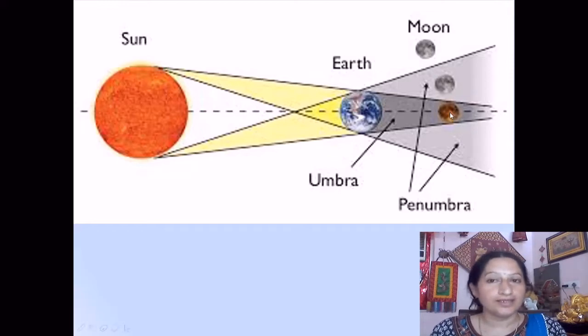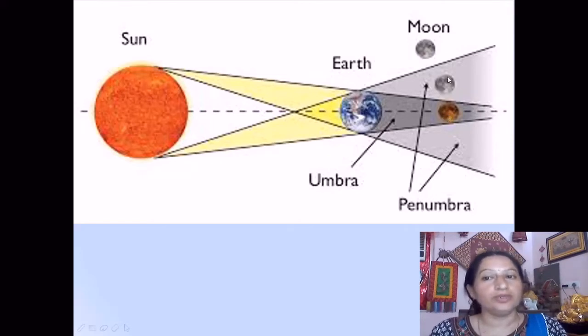Here, as you are seeing, there are two regions of the shadow shown to you. This is the umbral region of the shadow, which is at the center, and at the sides there is the penumbral region of the shadow. So when the moon comes in the shadow of the earth and it is in the umbral region, there will be a total lunar eclipse.